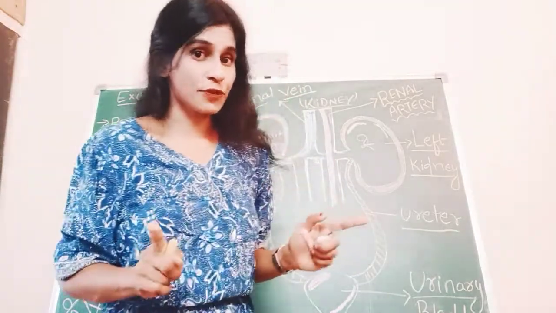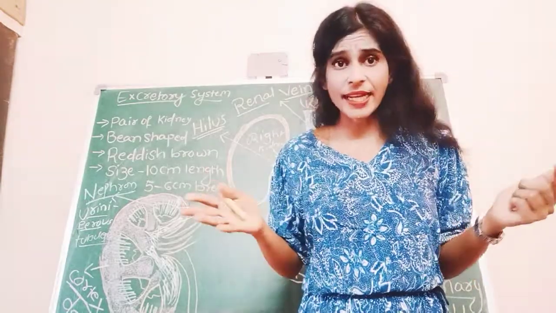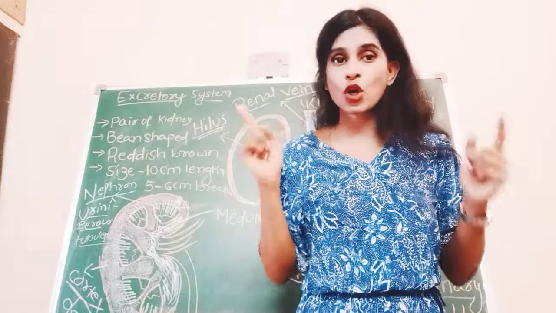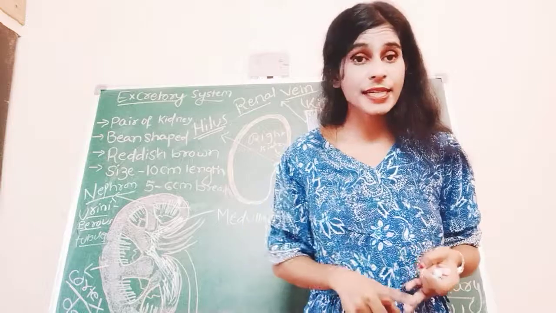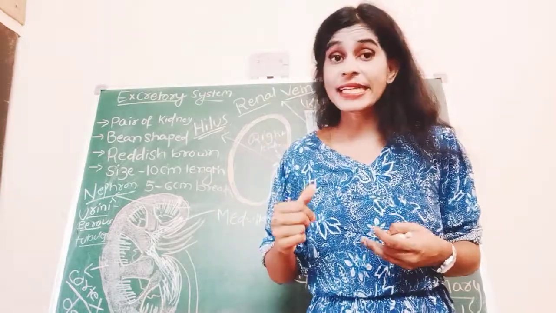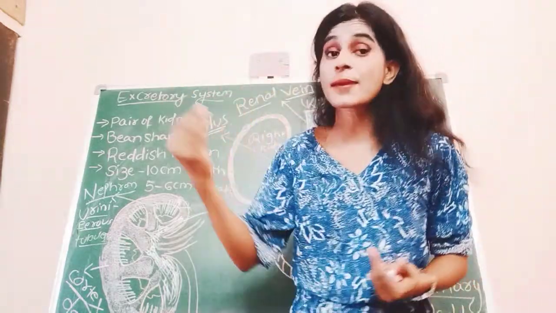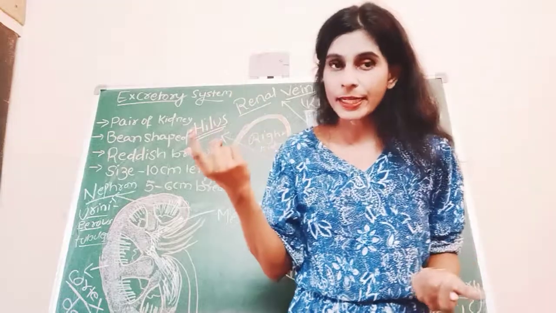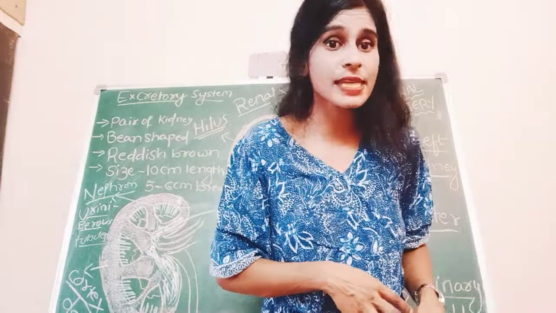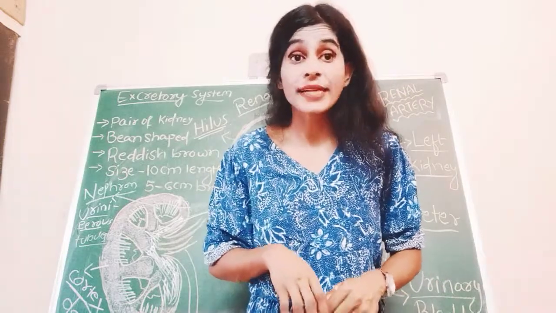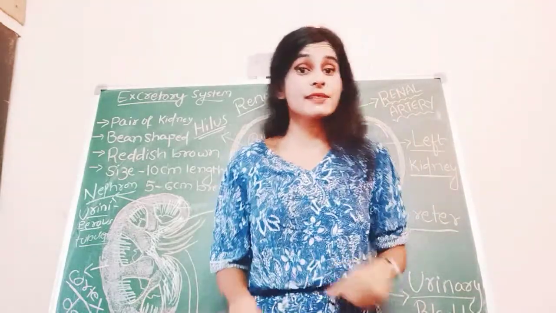Got it? We are discussing the structure of kidney and these points you have to mention there. A pair of kidneys is present, the left kidney and the right kidney. The right kidney is slightly lower than the left kidney. Why? Because liver is present just above the right kidney. And where is the kidney present? Back side. One end is attached to the dorsal side and another end is attached to the spinal cord.